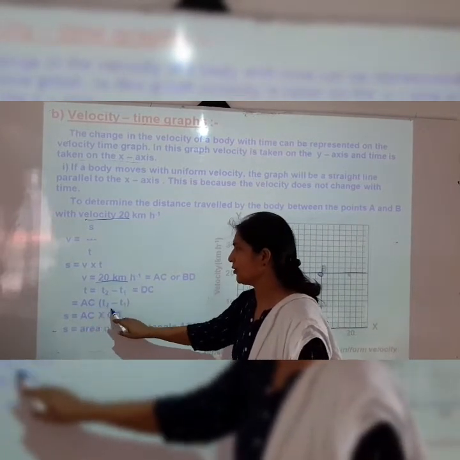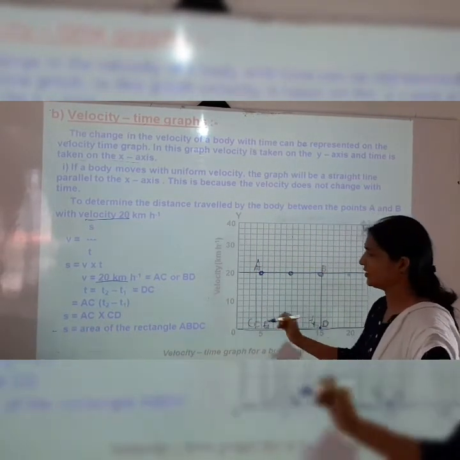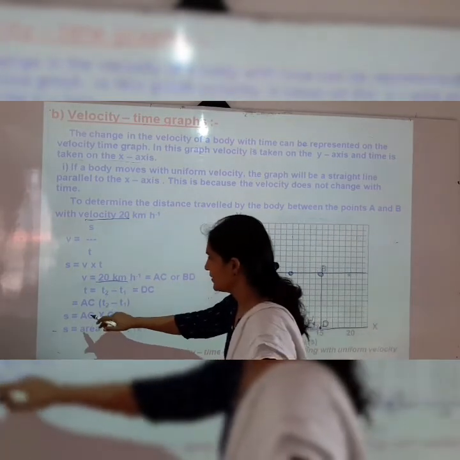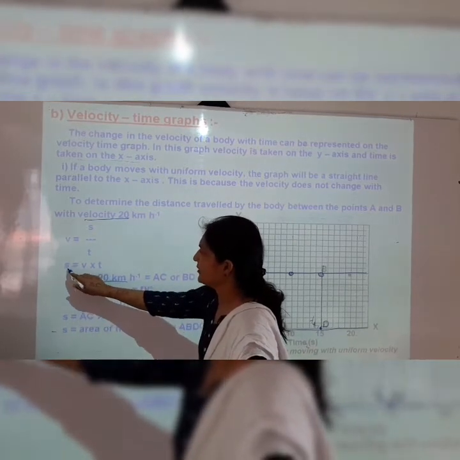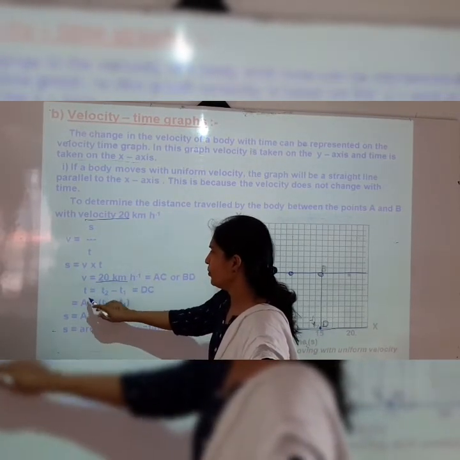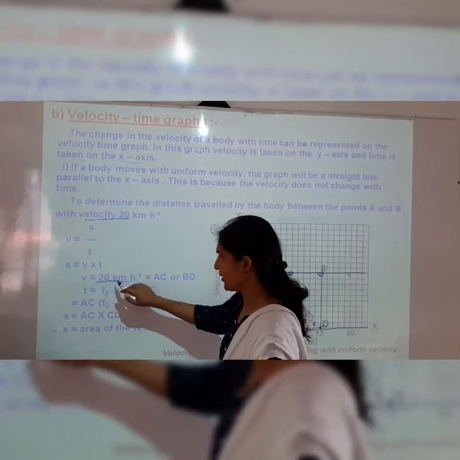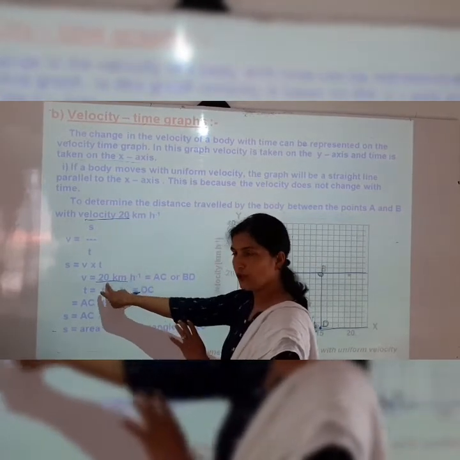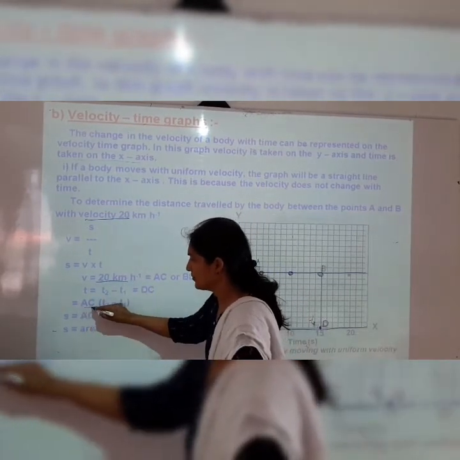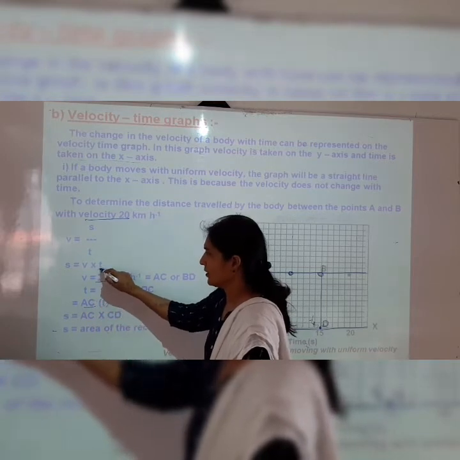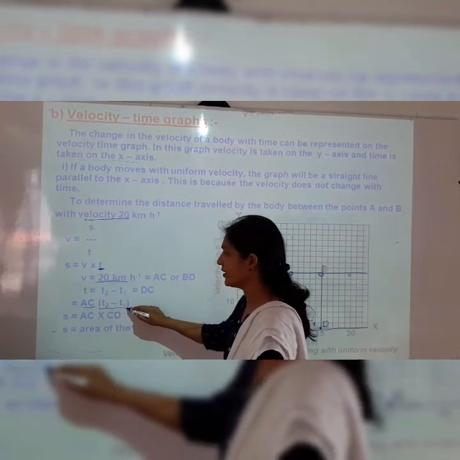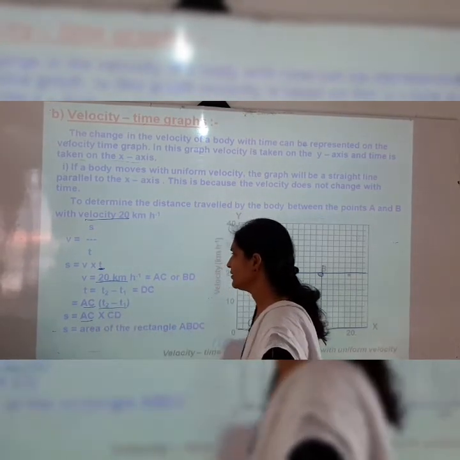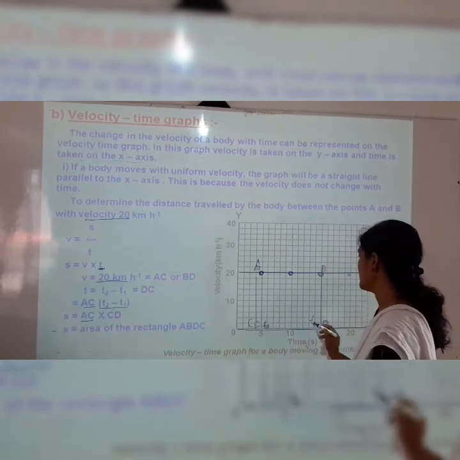AC is equal to T2 minus T1. Here you can see S is equal to V into T. Now V is equal to 20 km, which is equal to AC or BD. So instead of 20 km, here AC is written, and instead of T, here T2 minus T1 is written. So S is equal to AC into T2 minus T1, which is nothing but CD.